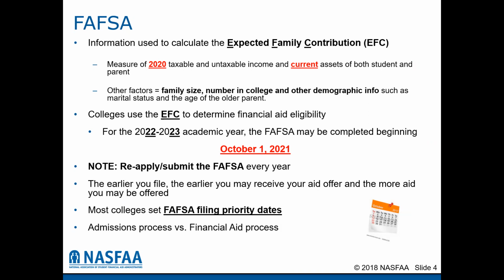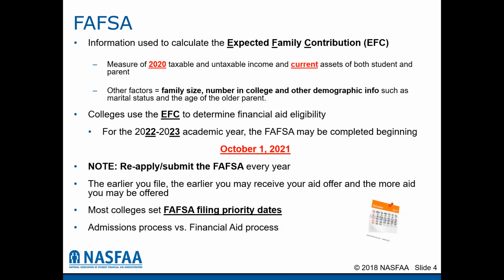The admissions process and the financial aid process is connected in most cases. And what I mean by that is many colleges and universities will not look at a FAFSA application unless it has an admissions application to match up with it. So for example, you can submit the FAFSA starting October 1st, and you can list up to 10 colleges and universities on the first submission of that application, even if the student has not applied for admission to a college.